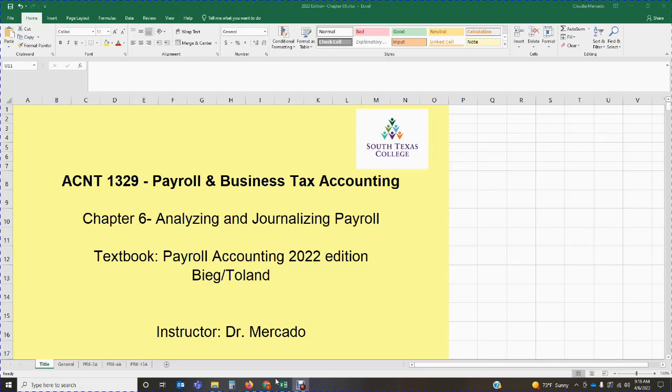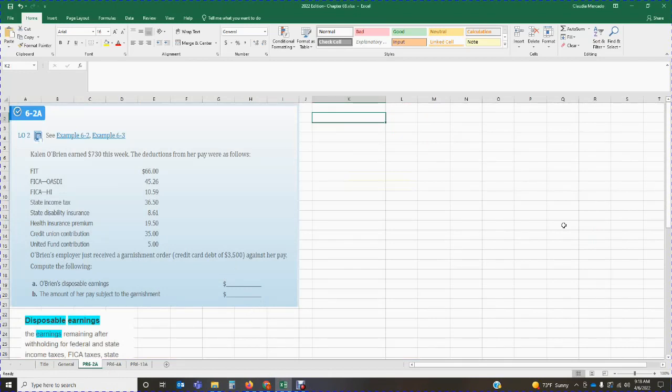Okay, now in today's lecture, I'm going to begin with problem 6-2. 6-2 deals with disposable earnings. So this problem reads, Callan O'Brien earned $730 this week. The deductions from her pay were as follows. Federal income tax, $66. FICA OASDI, $45.26. FICA HI, $10.59. State income tax, $36.50. State disability insurance, $8.61.